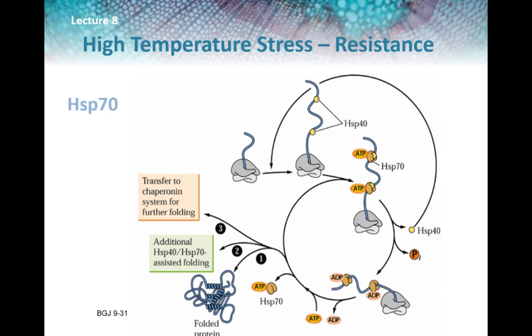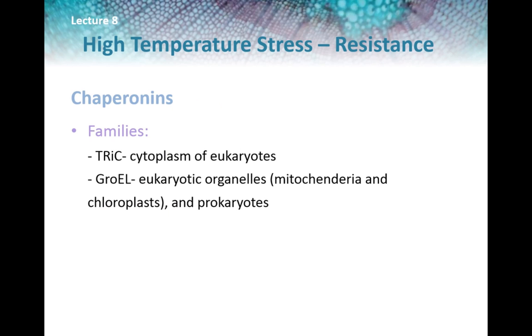When the chain is long enough, the ADP is exchanged for ATP. This involves a nucleotide exchange factor, GrpE. This lowers binding affinity and releases HSP70 from the polypeptide. The fates of the polypeptide can be: the protein is correctly folded, so the job is done, or it might need additional work, so it goes through another round of HSP40 and HSP70 action, or it might need more help, so it's transferred to the chaperonin system, the GroEL family, which is present in eukaryotic organelles like mitochondria and chloroplasts, and in all prokaryotes.